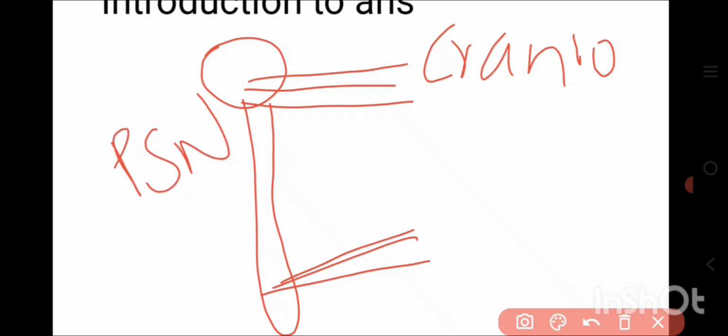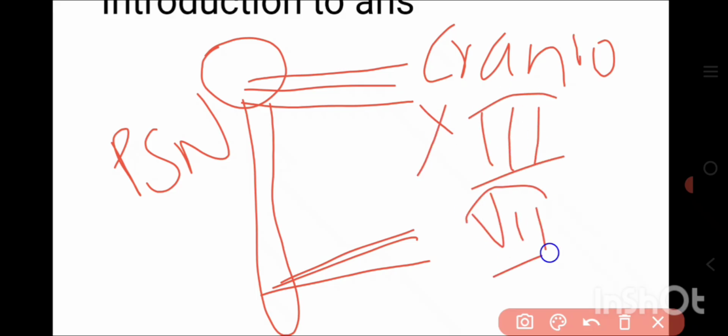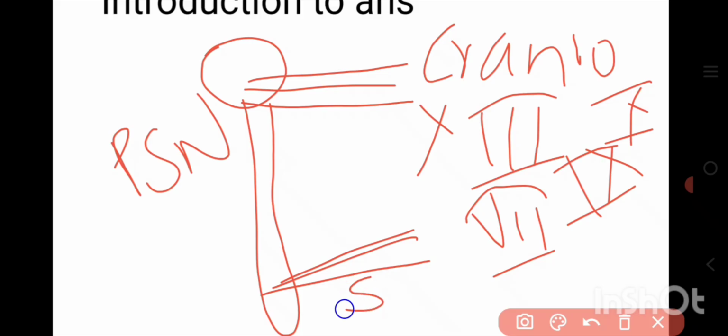Cranial nerves 3, 7, 9 and 10 come under the parasympathetic nervous system, and the sacral nerves S2 to S4. So that's why this parasympathetic nervous system is also considered as craniosacral outflow.